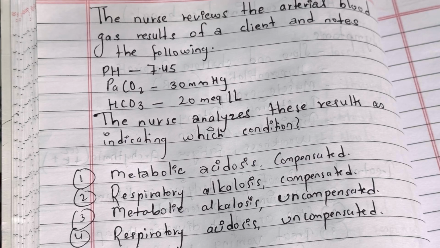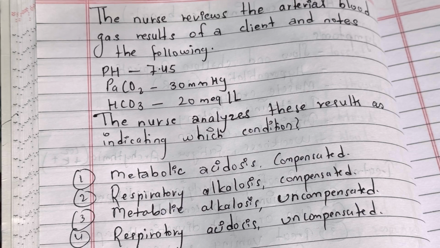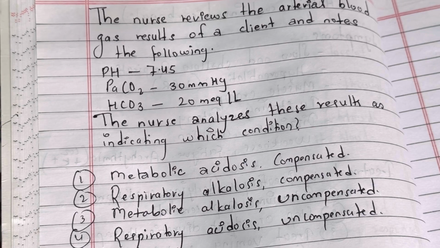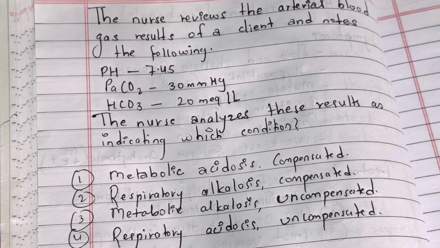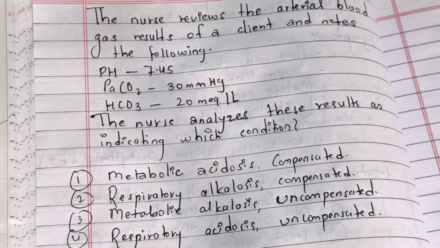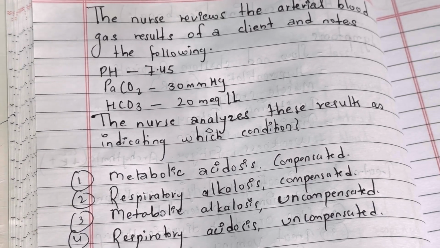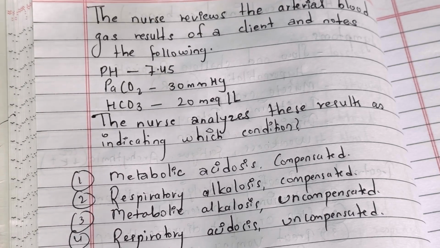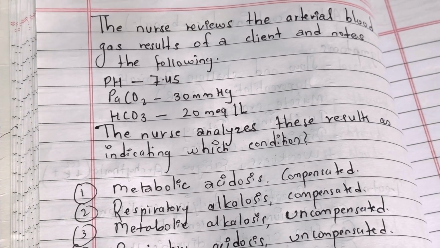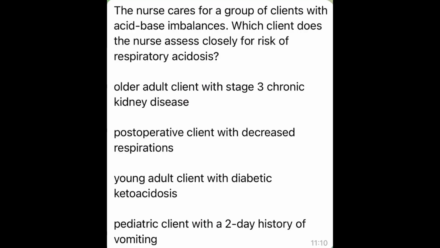Here the pH is normal, and the partial carbon dioxide is at a low level. You have to know that with a low level of carbon dioxide, obviously that is respiratory alkalosis. And the bicarbonate level is less than normal, so the bicarbonate is trying to compensate. So this is respiratory alkalosis, which is compensated. Okay, now let's do another question.